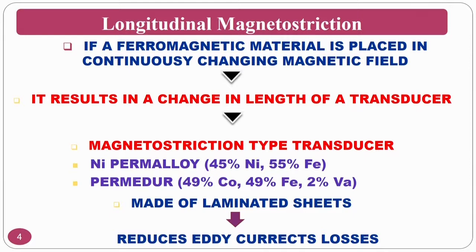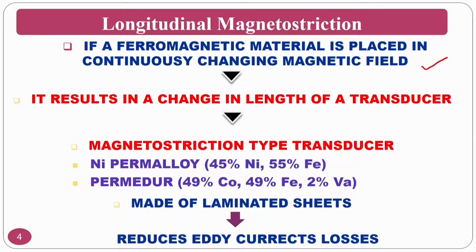If a ferromagnetic material is placed in a continuously changing magnetic field, then what will happen? It will result in a change in the length of the transducer. That means it will change the length. If the length is varying, delta L is coming into the picture.